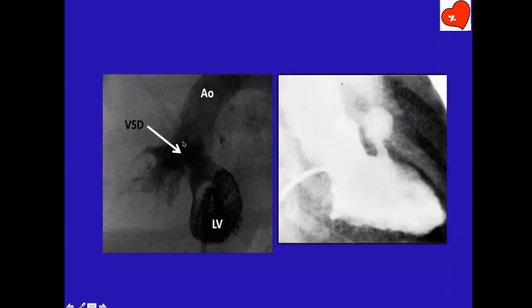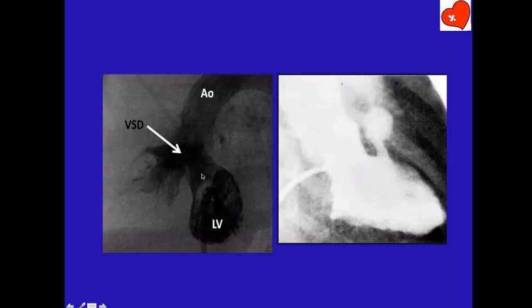Here the aorta is overriding the septum. If you draw a line from the anterior wall of the aorta, it goes into the right ventricular cavity. You agree with that? Yes, sir. Okay. So there is overriding of the aorta.